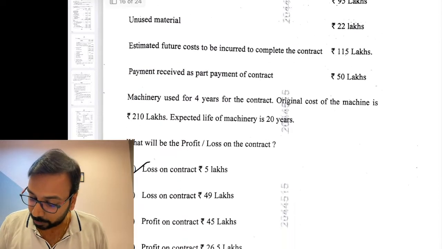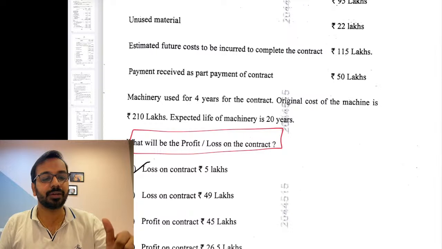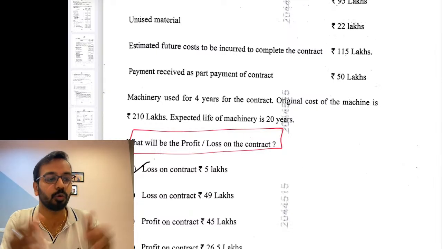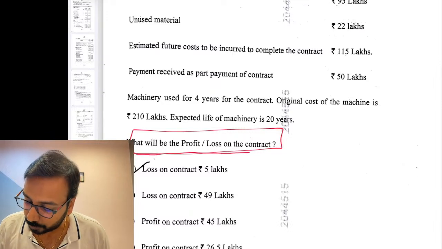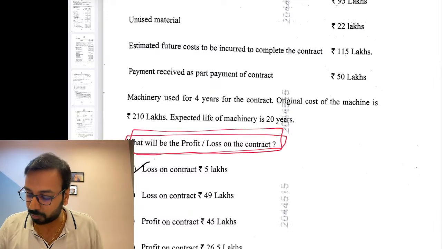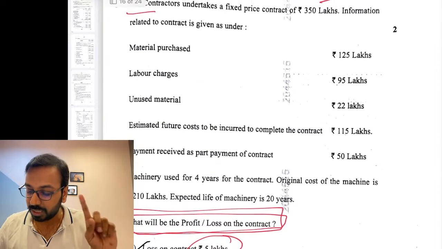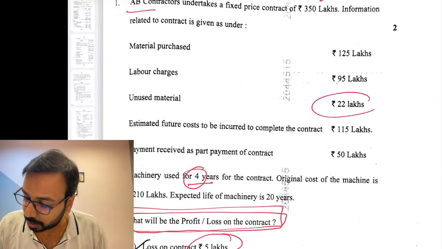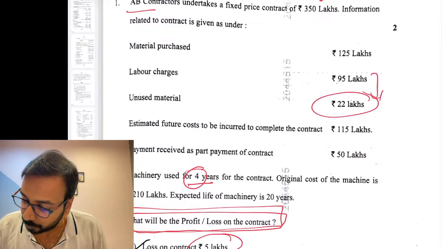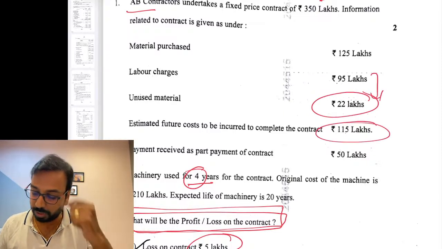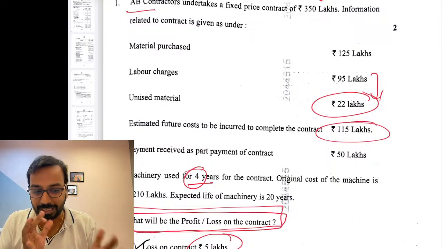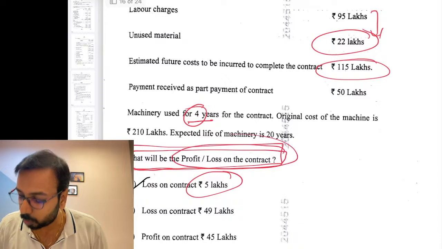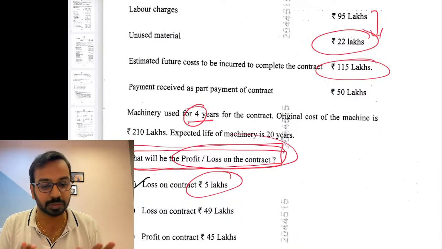The first thing is, what will be the profit or loss on the contract? They have not said whether it is in this year or the next year, current year or overall. But because they have just said profit or loss on the contract, if we calculate, we get a loss on the contract of 5 lakhs. Things to keep in mind: depreciation is to be charged for 4 years, unused material has to be reduced, and future cost has to be included while calculating the profit or loss. I did some permutation and combination, but this appears to be the profit or loss on the overall contract. That is what it appears from the face of it.